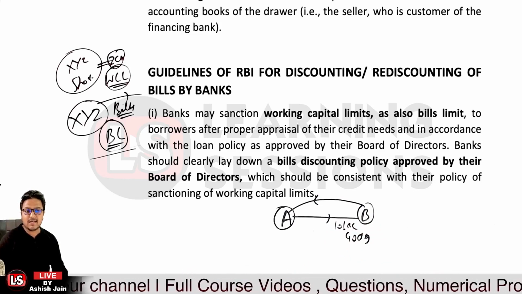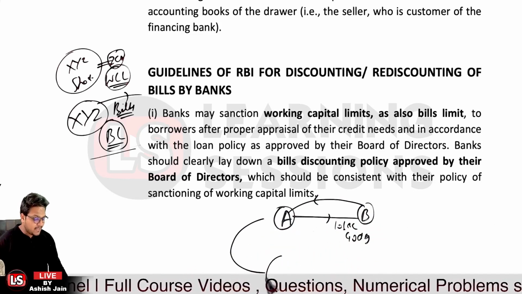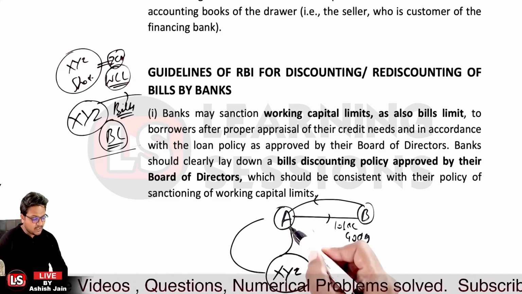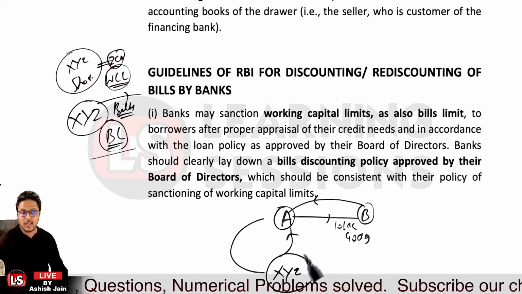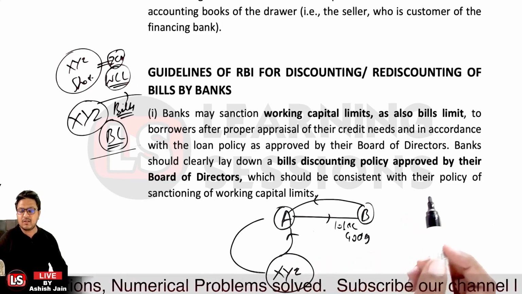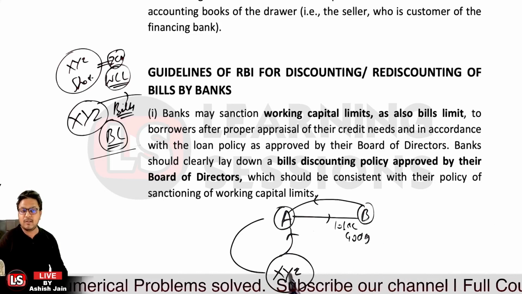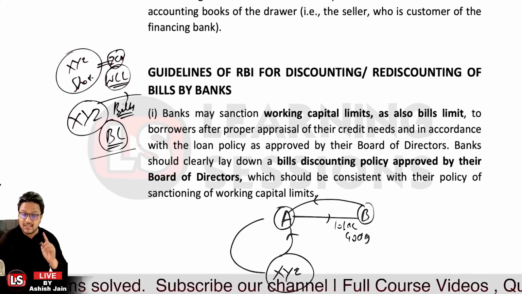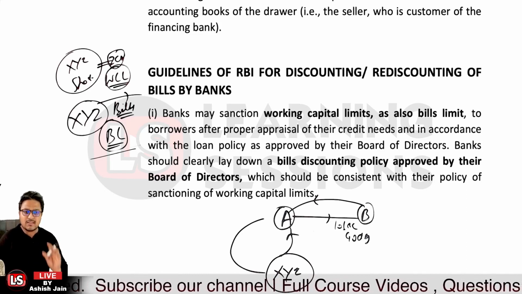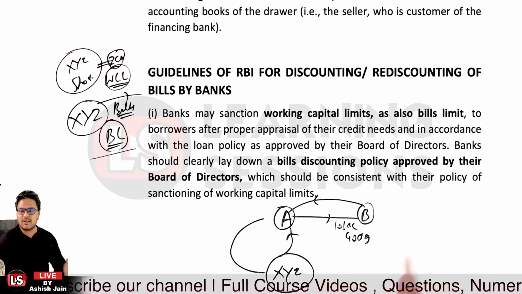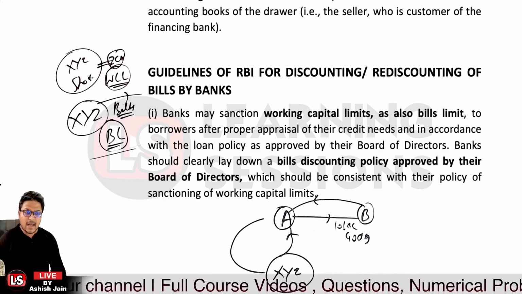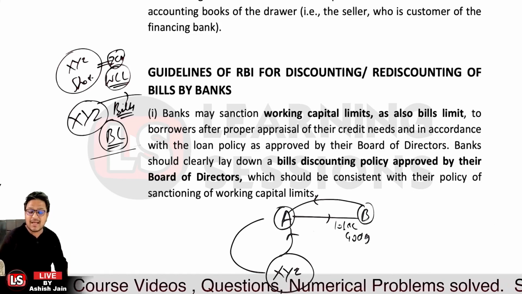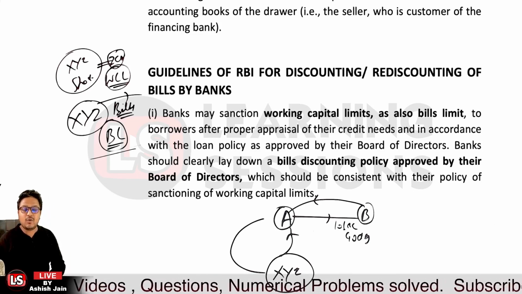They have a mutual consent that this bill will be discounted by A from bank XYZ. Bank XYZ, based upon the bill, will discount the bill and provide the finance or liquidity to person A, and they will divide it between themselves and enjoy the facility. But there is no transaction. That is the thing that needs to be remembered here. So we can say it's an accommodation, because it is not a genuine trade practice. That is not to be done by the bank, and that is a guideline by the Reserve Bank of India related to discounting and rediscounting.